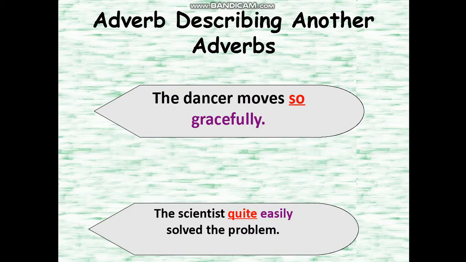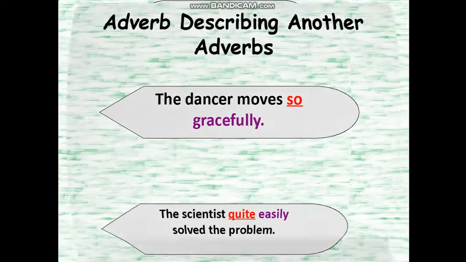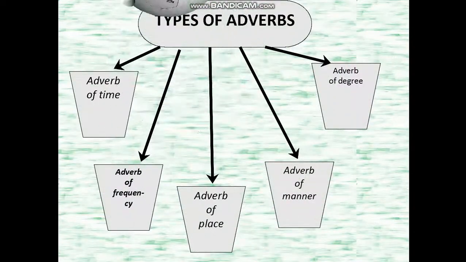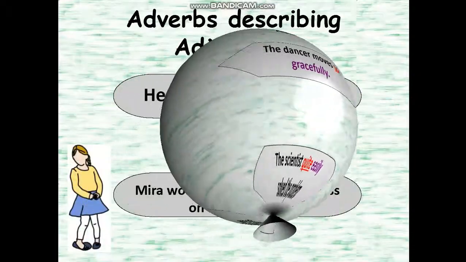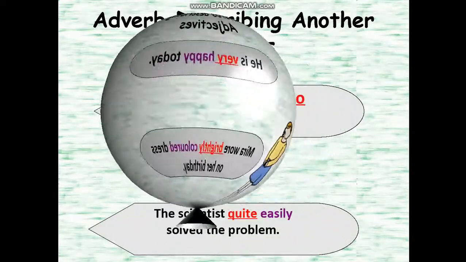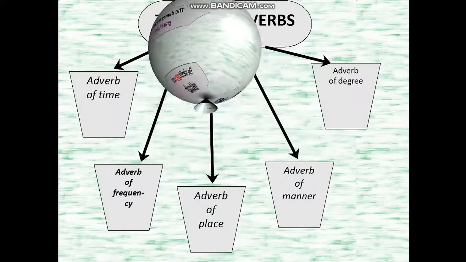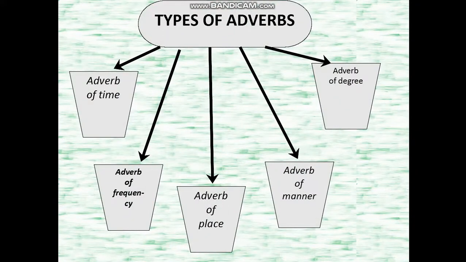The scientist quite easily solved the problem. So easily is obviously an adverb. Quite is another adverb which is describing the adverb easily. Now there are 5 types of adverbs: adverb of time, adverb of frequency, adverb of place, adverb of manner, and adverb of degree.